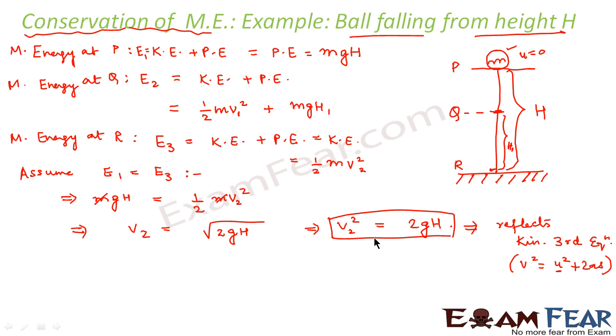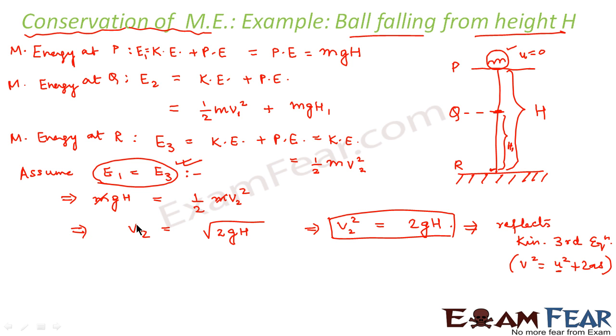So if you see this very carefully, you can see that the equation which we arrived at, assuming that E1 is equal to E3, is exactly the same as what we get from the kinematics equation. That means whatever we have assumed is correct. We have assumed that E1 is equal to E3. So that means E1 is truly equal to E3.